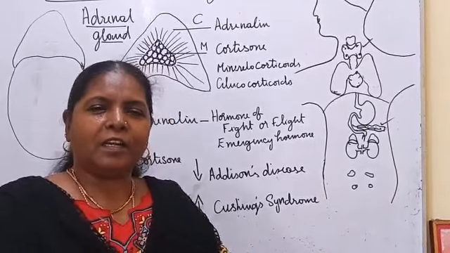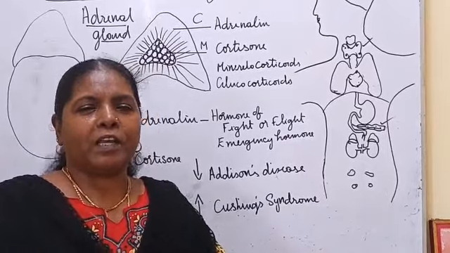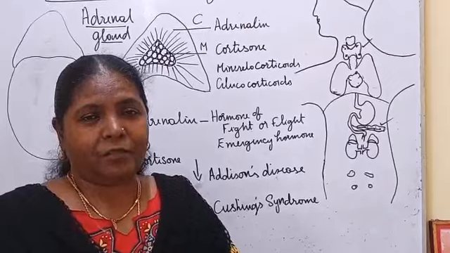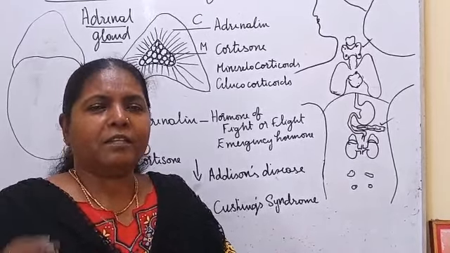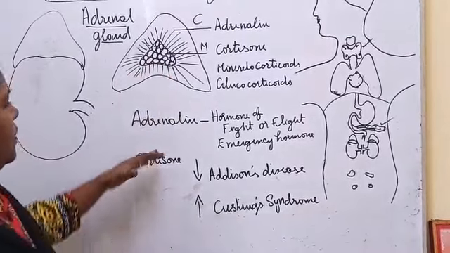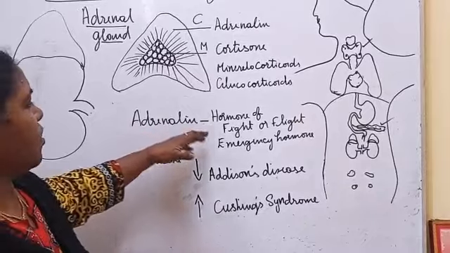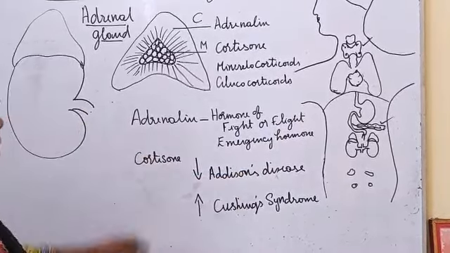In the blood also it will be more. By testing blood and urine, they will find out whether excess is there. If it is more than the normal quantity, then they would have taken extra. So this adrenaline is also called the fight and flight hormone, the emergency hormone.